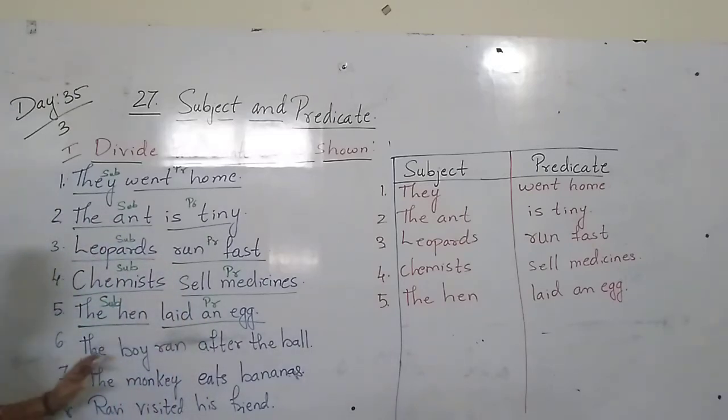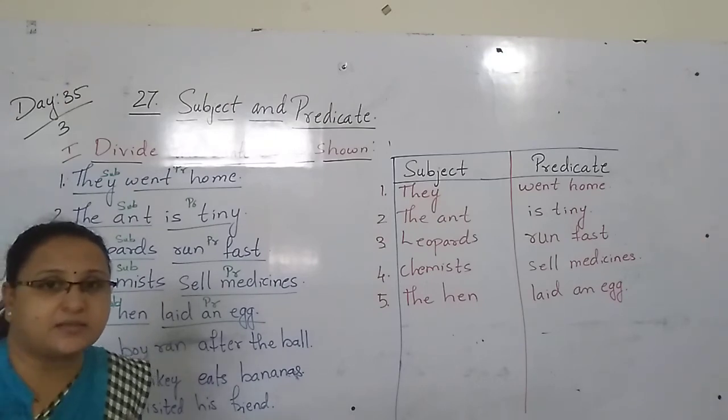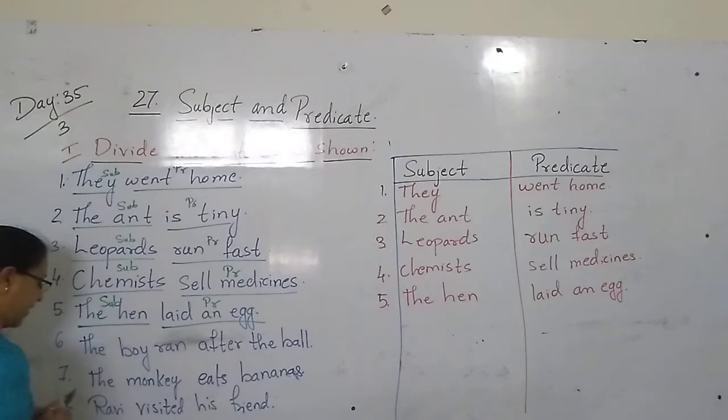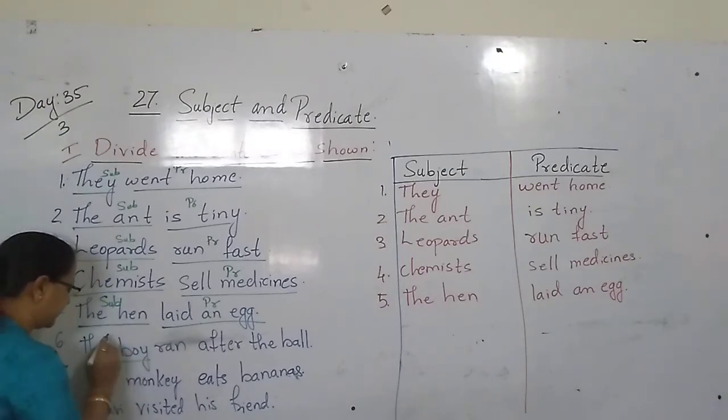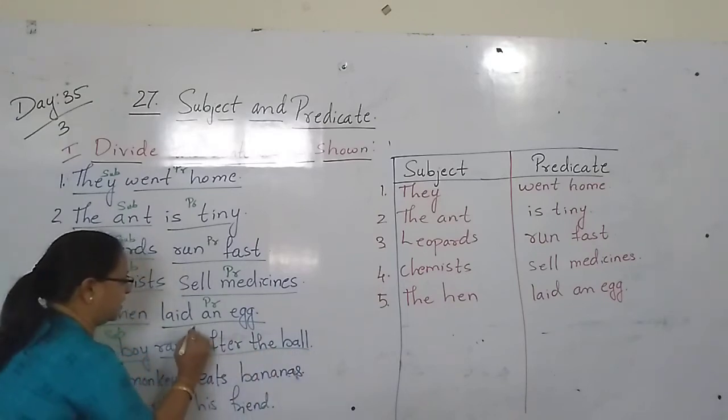Next. The boy ran after the ball. The boy ran after the ball. So the boy, we are talking about what, children? The boy. What is the boy doing? He is running after the ball. So here, the boy is what here? Subject. Ran after the ball, predicate.